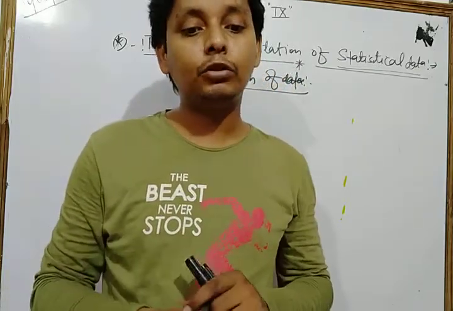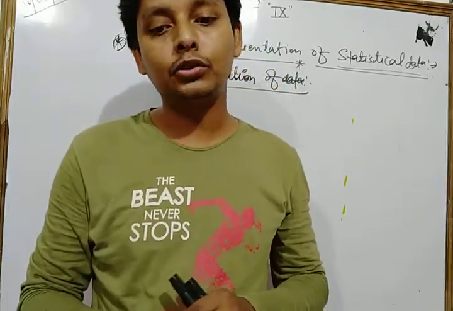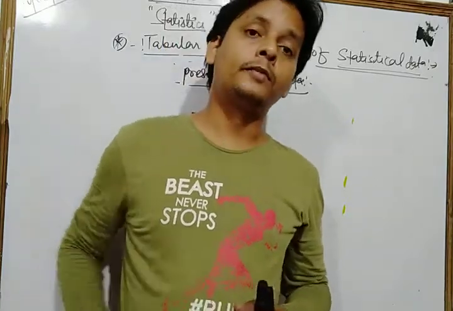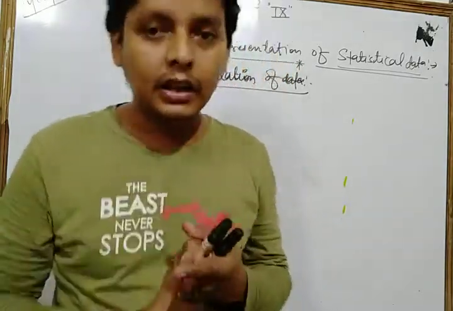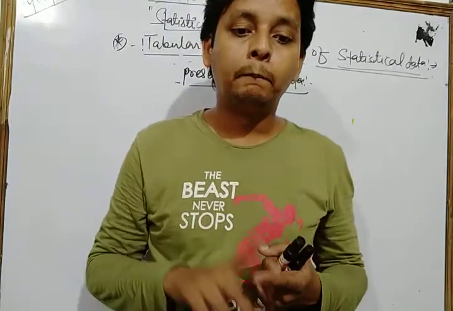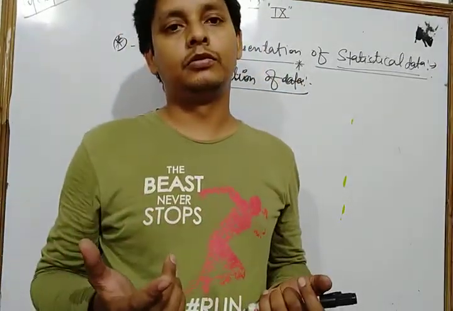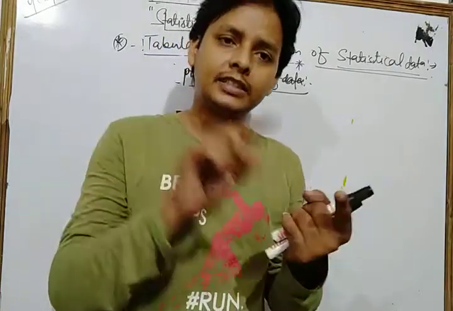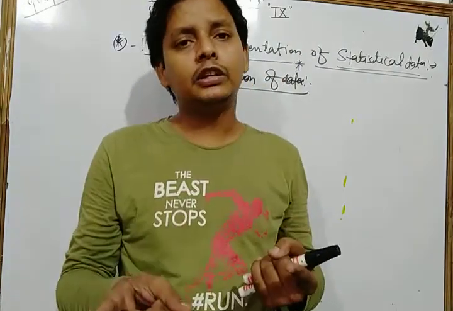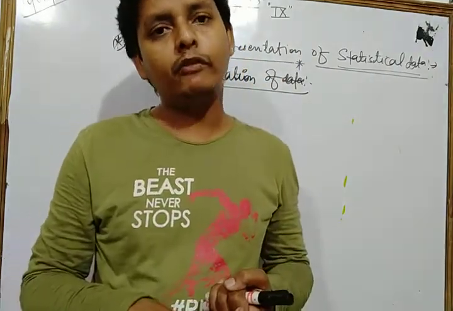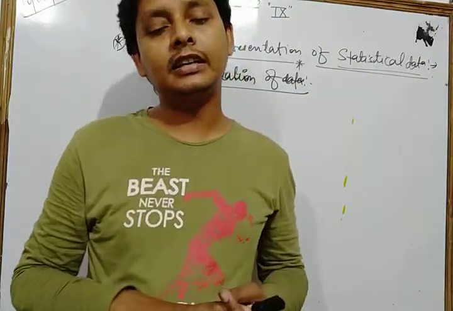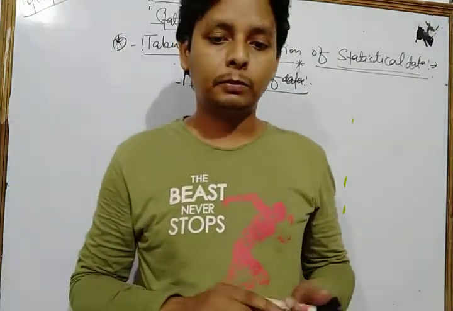And the raw data when put in ascending or descending order of magnitude is called an array. So what is an array? The raw data when put in ascending or descending order of magnitude is called an array.